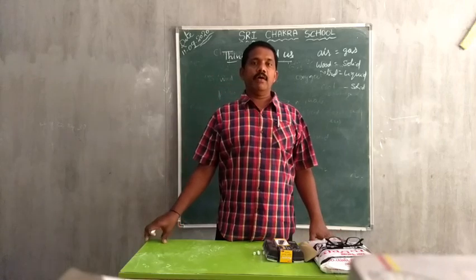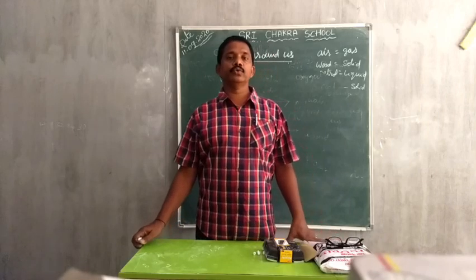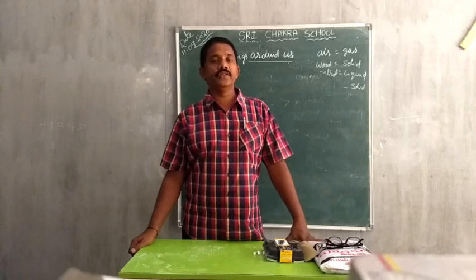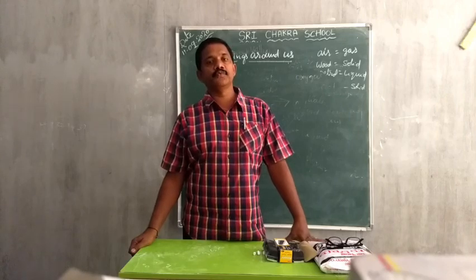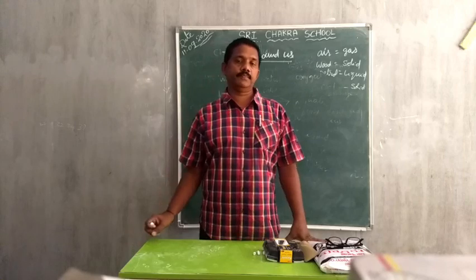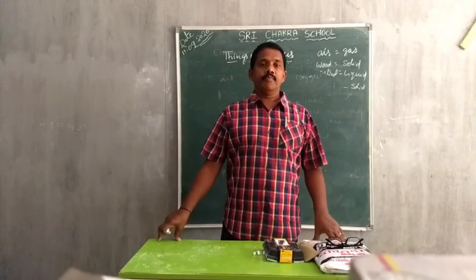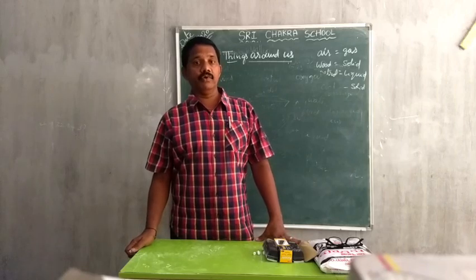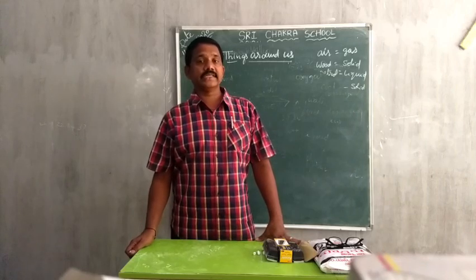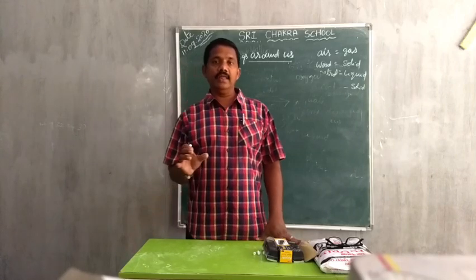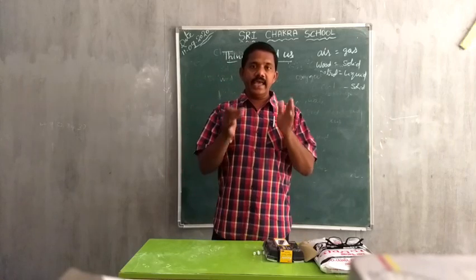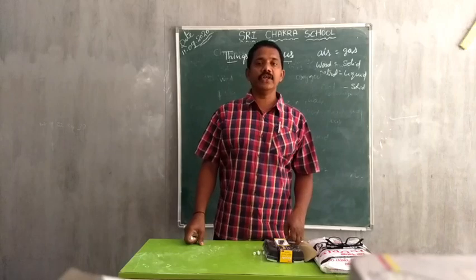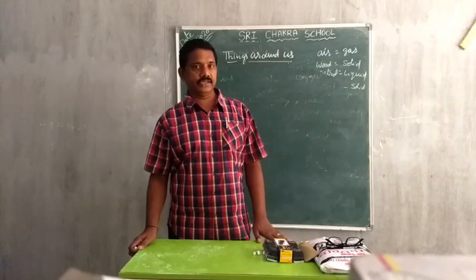And already I asked you to write 10 examples for living things and 10 examples for non-living things. So, in this class, let us once again discuss the same properties, same characteristics of living things and non-living things.